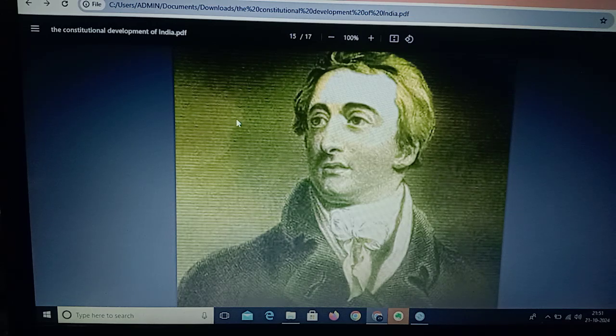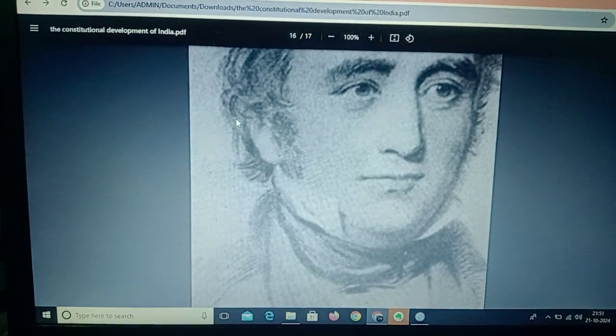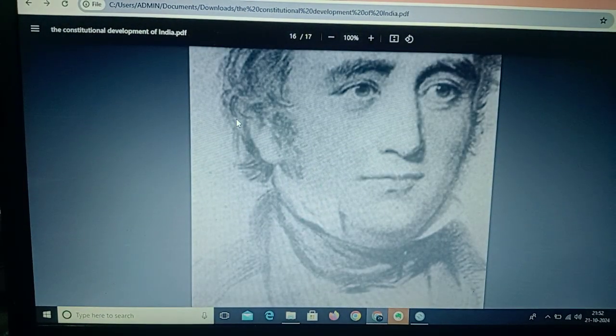A legal member was included in the Executive Council of the Governor General. Macaulay was the first legal member. So he is the person, Macaulay. So this is all about the Charter Act of 1833.